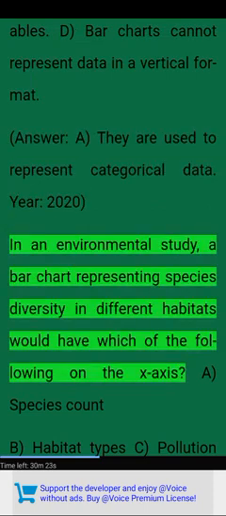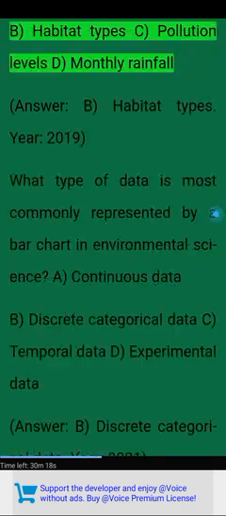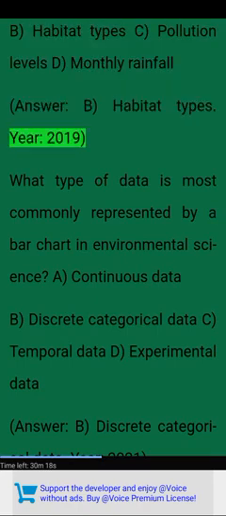Year, 2020. In an environmental study, a bar chart representing species diversity in different habitats would have which of the following on the x-axis? A. Species count. B. Habitat type. C. Pollution levels. D. Monthly rainfall. Answer. B. Habitat types.